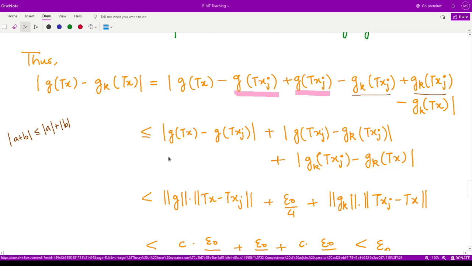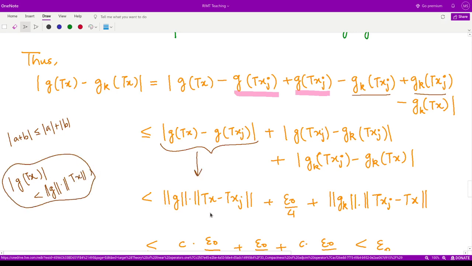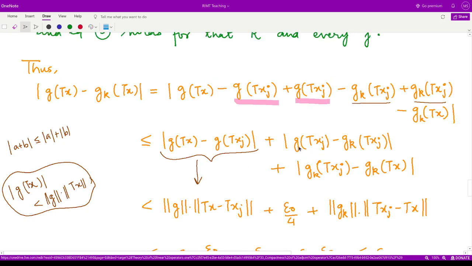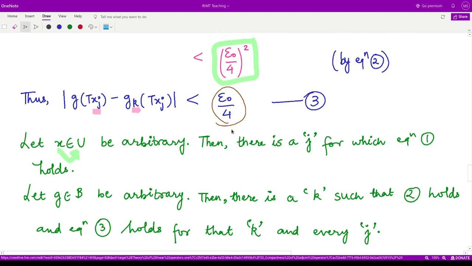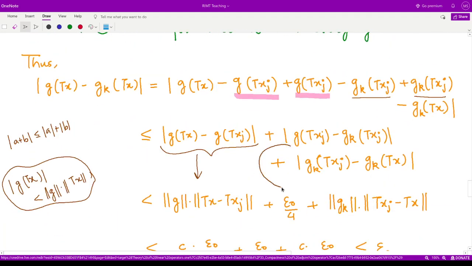Now from this first expression, because you have the mod of g of some t of x, you can write this to be less than or equal to the norm of g into the norm of t of x, something like that. So this first term reduces to this one. The second term, according to equation number 3, because that holds for every j and k, is less than epsilon naught by 4. So we can substitute the value here, less than epsilon naught by 4, and the same thing will apply onto this particular portion.